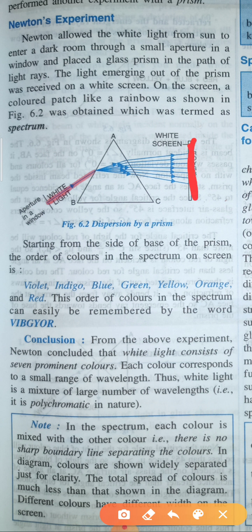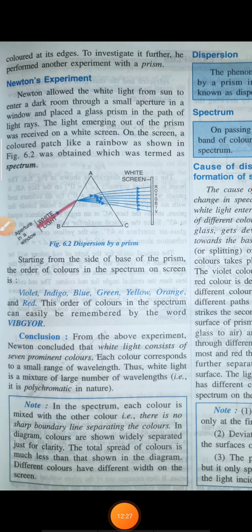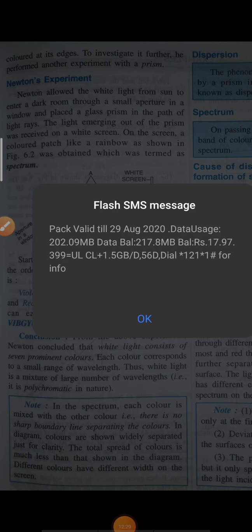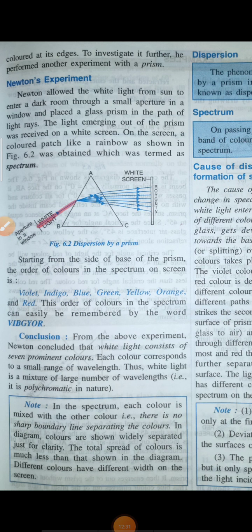This band of seven colors is called the spectrum, and he concluded that white light is a mixture of a large number of wavelengths. This phenomenon of splitting of white light into seven colors is called dispersion.